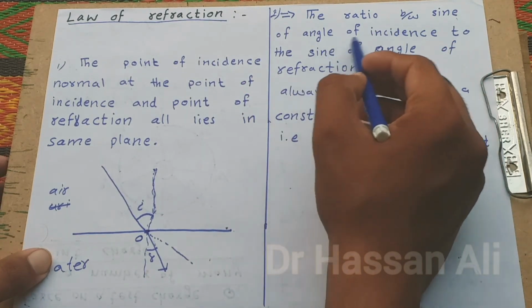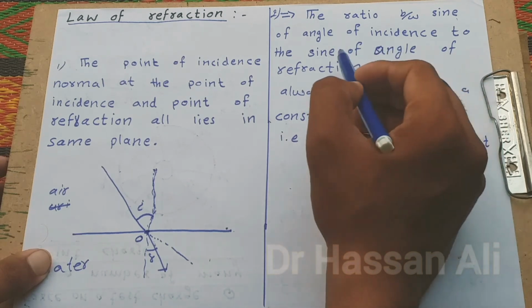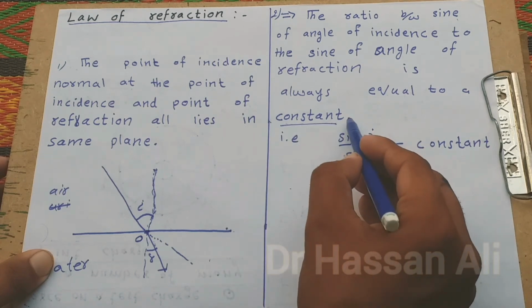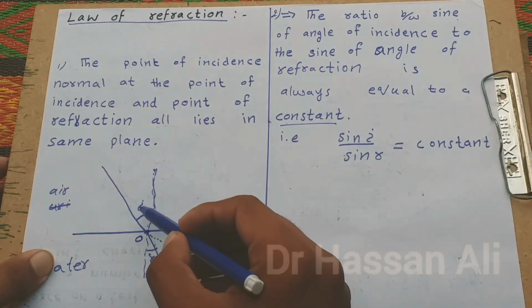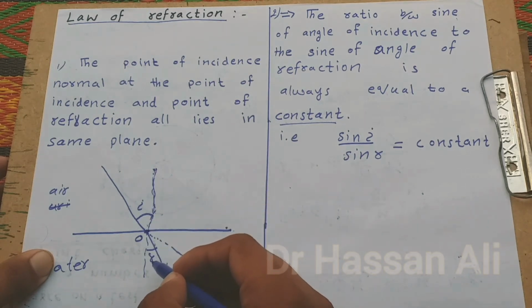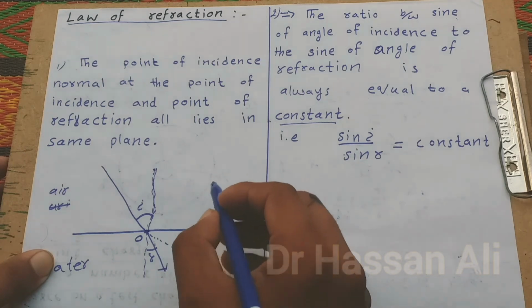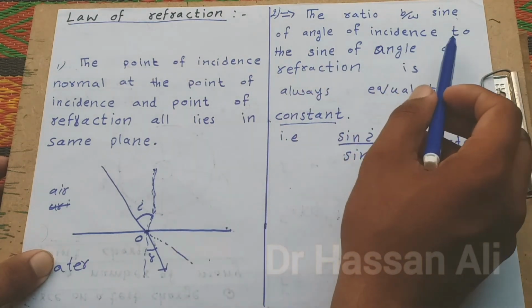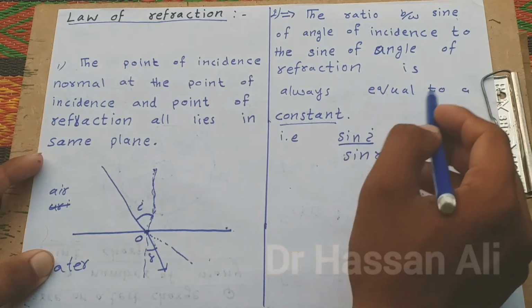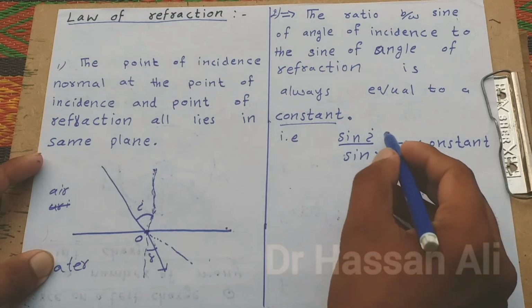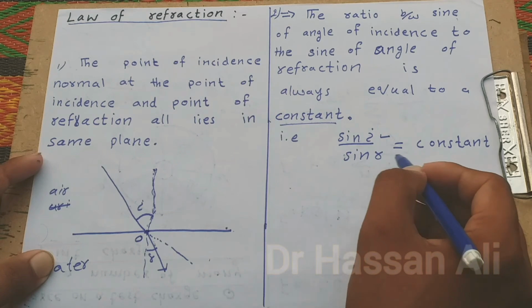And the second definition is with the ratio. The ratio between the sine of the angle of incidence and the sine of the angle of refraction is always equal to a constant. This is the sine of the angle of incidence, drawn with the normal, and the sine of the angle of refraction, also drawn with the normal. The ratio of sine of angle of incidence to sine of angle of refraction is always equal to a constant. What is the constant? Sine i over sine r is equal to a constant.